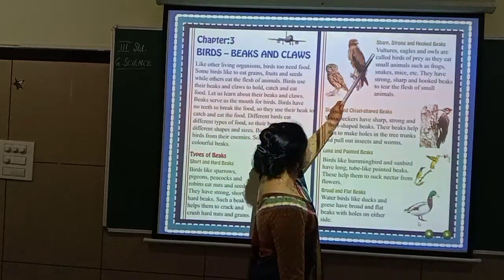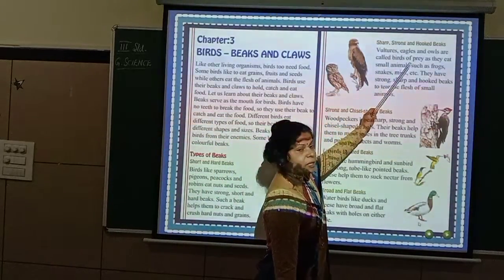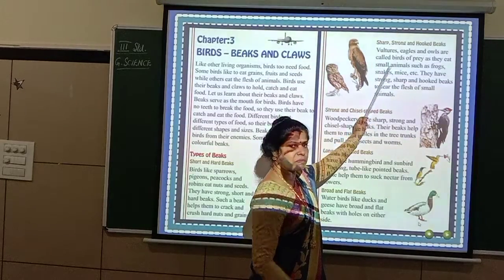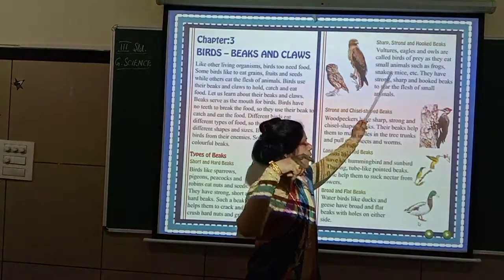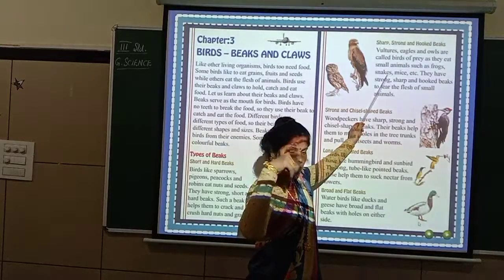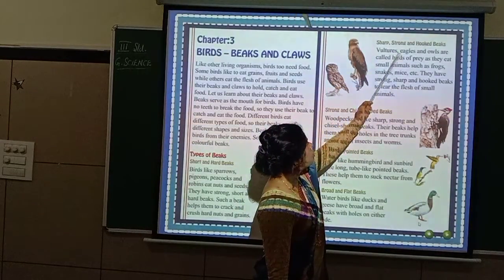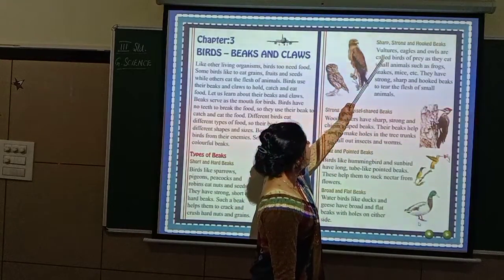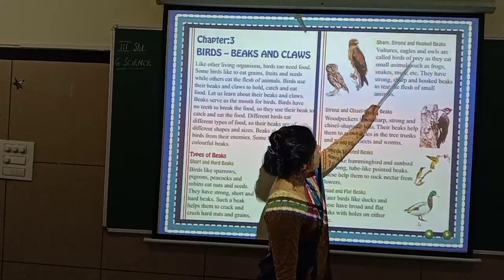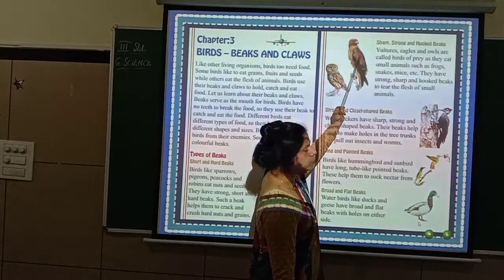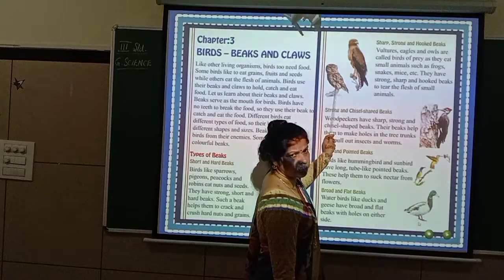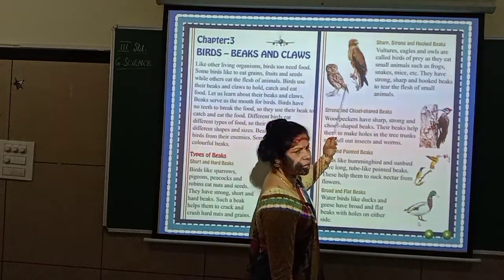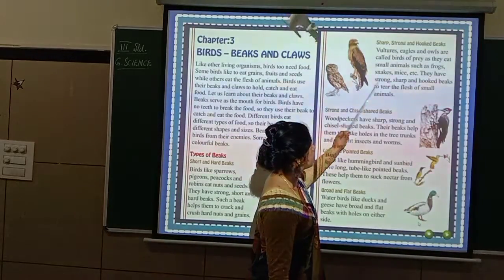Next, sharp, strong and hooked beaks. The hooks will be very sharp, like the head of a pin. So like that it will be. Sharp, strong and hooked beaks. Vultures, eagles and owls. So this is an eagle, and this is an owl. Vulture is not given, I will show you those pictures afterwards.